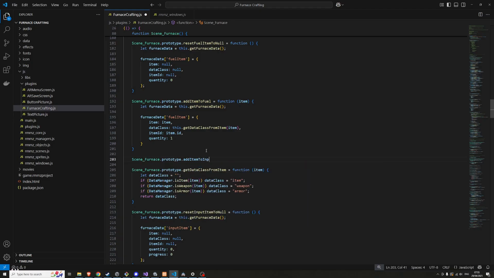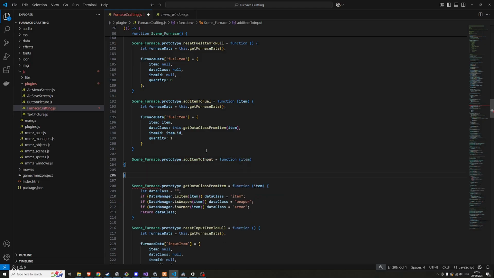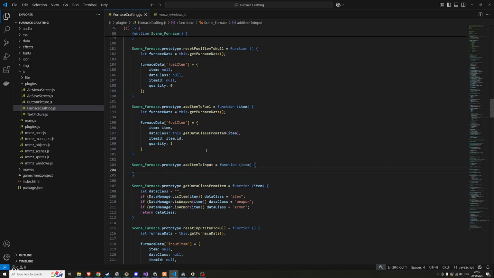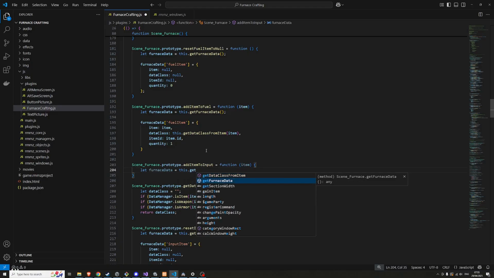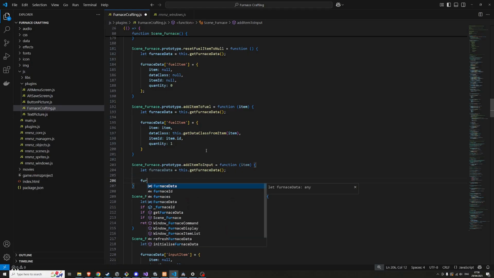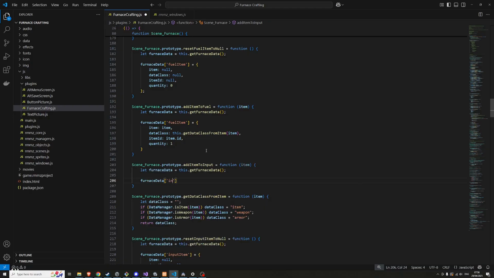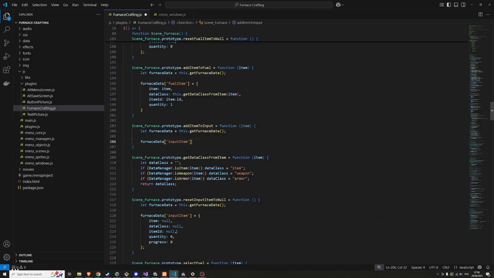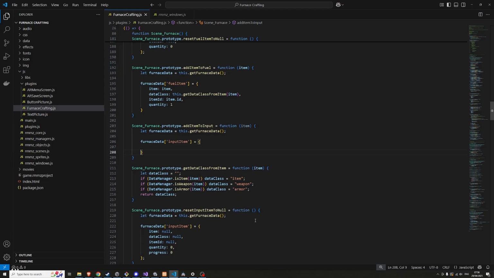Item to input. So we'll get the furnace data and then we will do something with it. I think it was just input item. Yep, I've got it down below here. And that is an object.